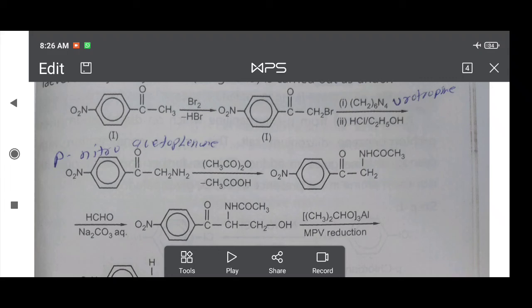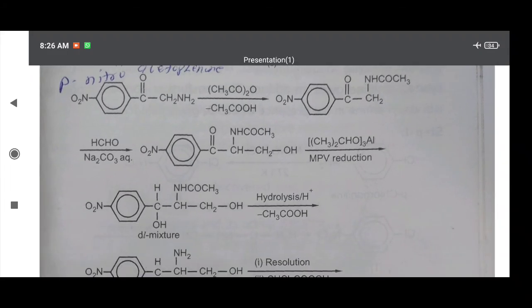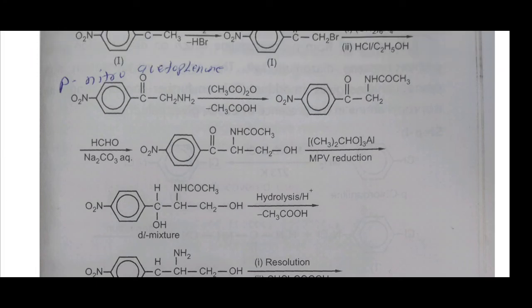Then this compound further undergoes MPV reduction. In MPV reduction, the CO group is converted to CHOH. For conversion of the carbonyl group to CHOH, the compound undergoes MPV reduction. Here CO is converted to CHOH. Then a DL mixture, meaning a dextro and laevo racemic mixture, is formed, and this racemic mixture undergoes hydrolysis. Here the NHCOCH3 group undergoes hydrolysis.